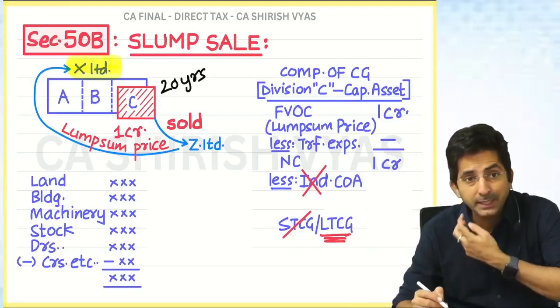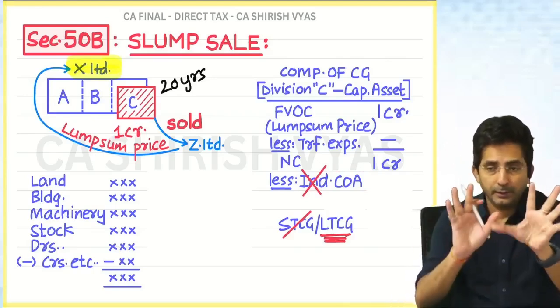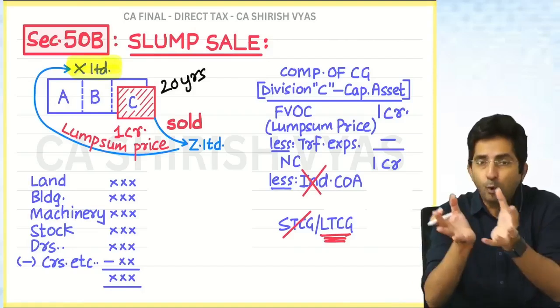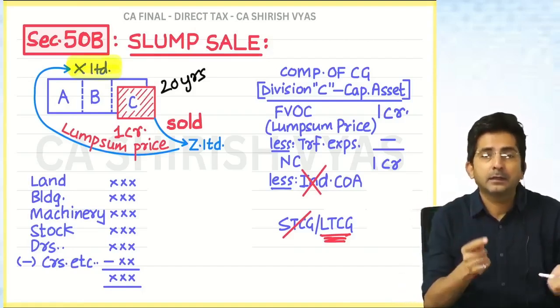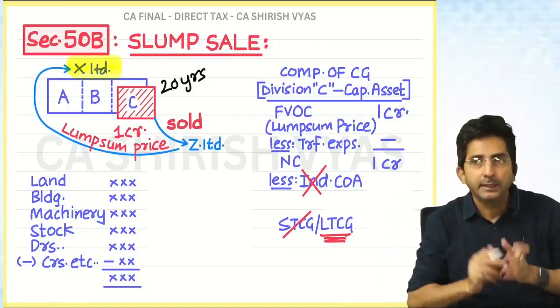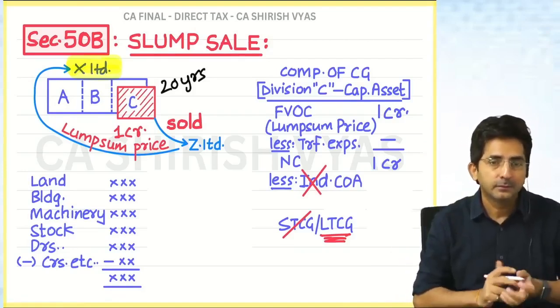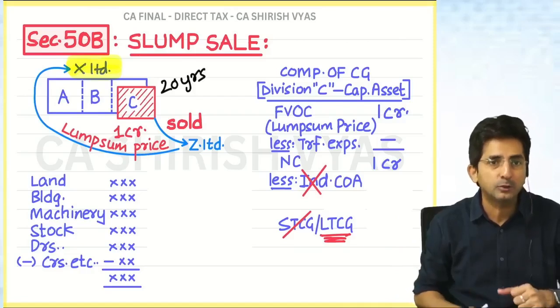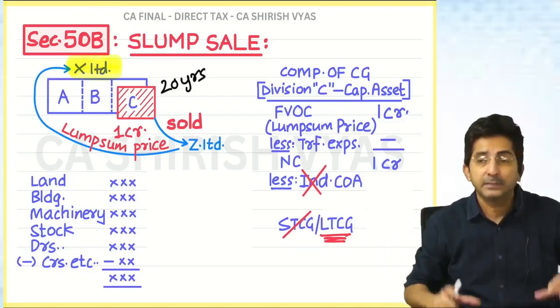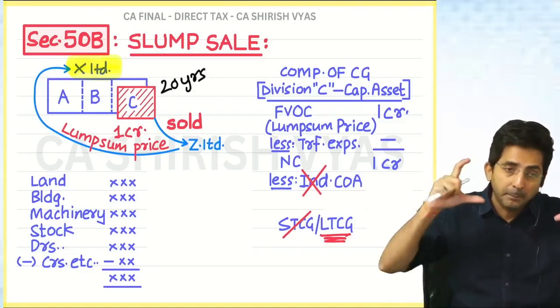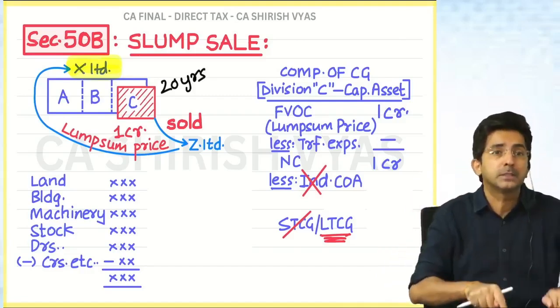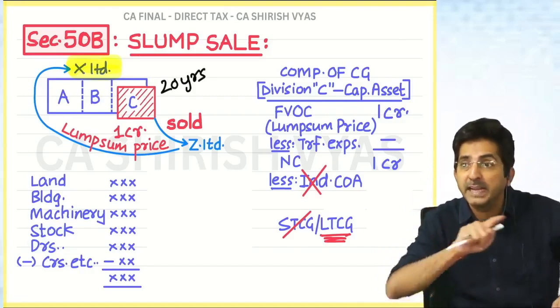See, cost is interesting. When I am selling some gold, I will write the cost of the gold in the calculation. If I sell shares, I will write the cost of the shares. So here, what am I selling: gold, shares or a business? I am selling a business. So if you are selling a business, write the cost of the business, and the cost of the business is net worth.